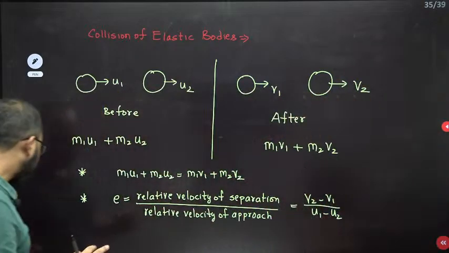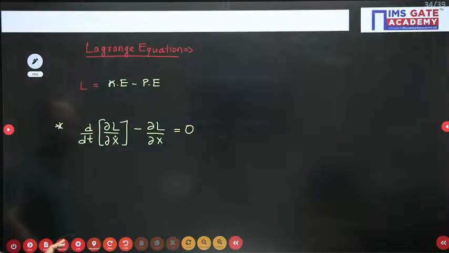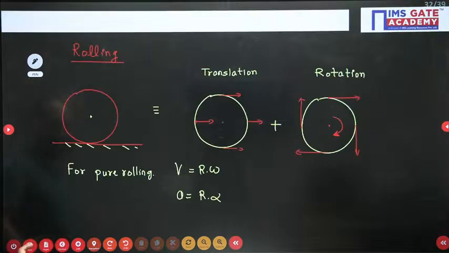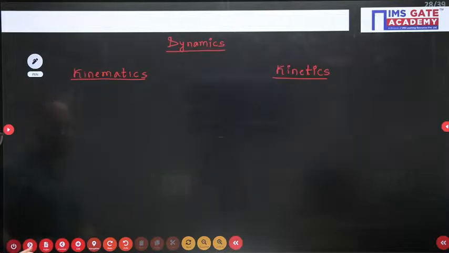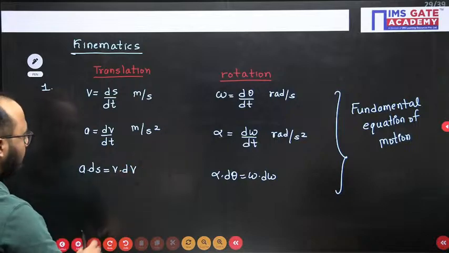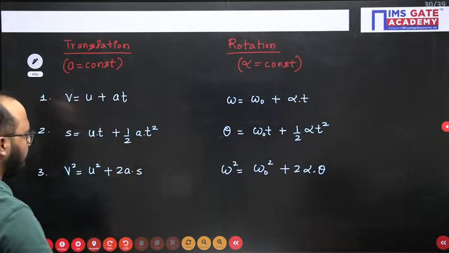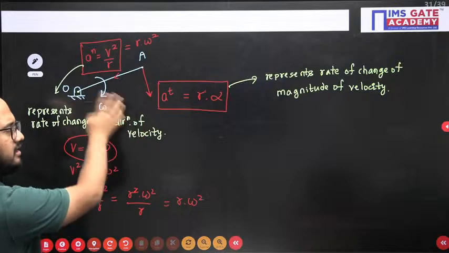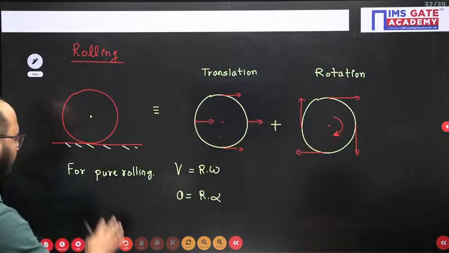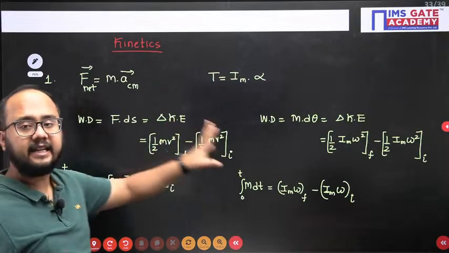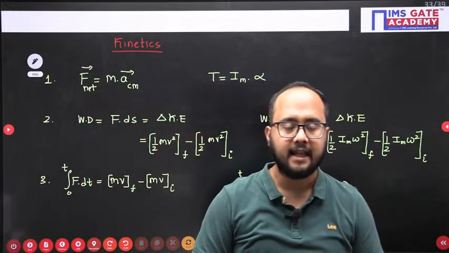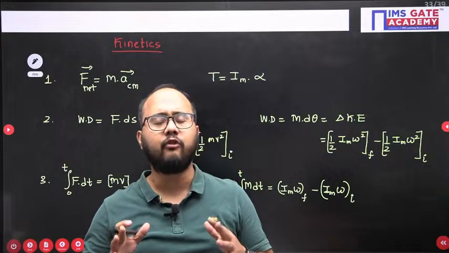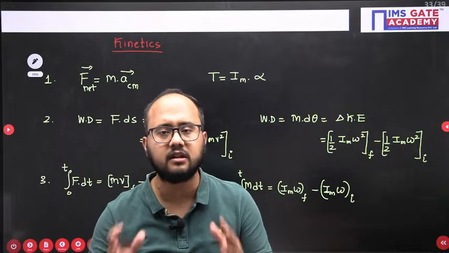So please understand everyone, these are the quick formulas that we have written here. This is all about the kinetics part, and this is about kinematics. The fundamental equations of motion, used when acceleration is constant, tangential and normal acceleration we should know, and this is about pure rolling. The kinetics part is where force is actually included in the analysis. So all of the important formulas and relations in entire engineering mechanics we have discussed in this particular session.